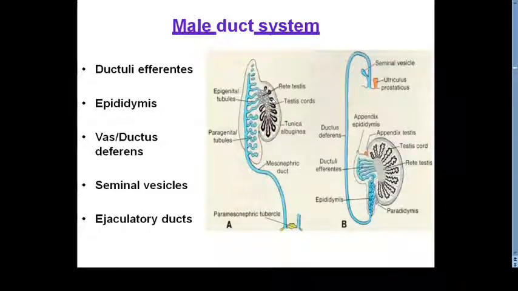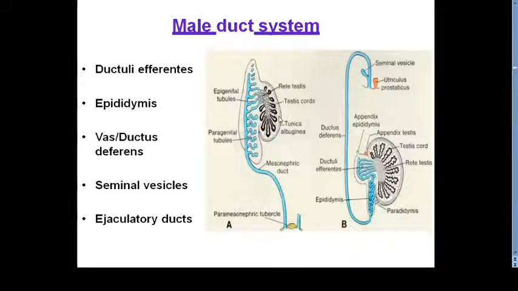So till now we have seen the development. Because of the formation of the two hormones, one is MIS, second is testosterone. MIS will inhibit the formation of the paramesonephric duct in the male. Their remnants you can appreciate. In the cranial part its remnant is given the name appendix of testis, and in the caudal part its remnant is given the name prostatic utricle.